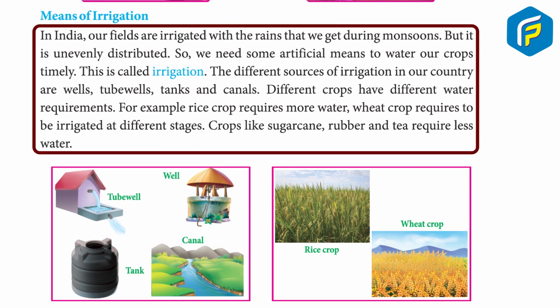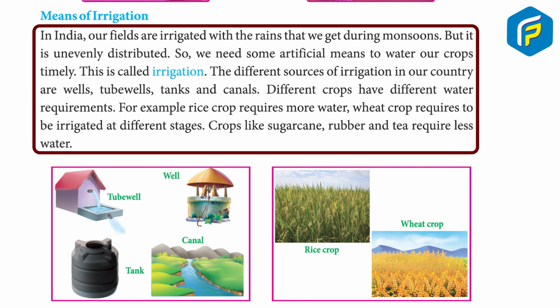Means of irrigation. In India, our fields are irrigated with the rains that we get during monsoons. But it is unevenly distributed. So, we need some artificial means to water our crops timely. This is called irrigation. The different sources of irrigation in our country are wells, tube wells, tanks and canals.